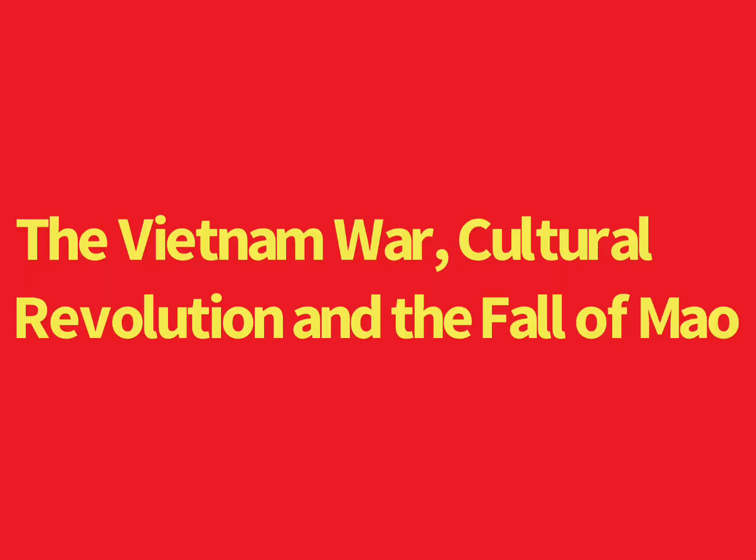But while Mao was changing things up at home, his country's relationship with its former allies in Moscow would break down, ultimately resulting in the Sino-Soviet split, a diplomatic split between a Stalinist China under Mao and a now de-Stalinized USSR under Nikita Khrushchev. The Vietnam War, Cultural Revolution, and the fall of Mao.